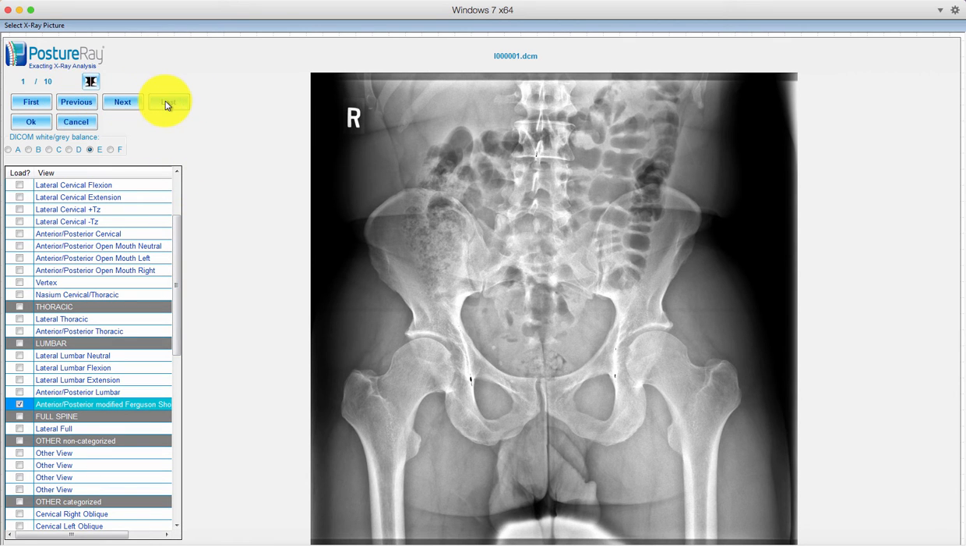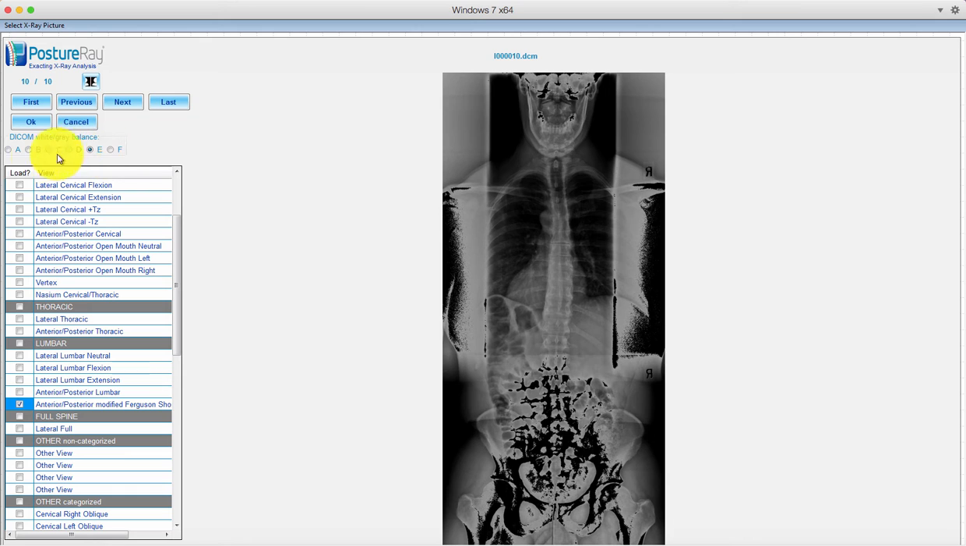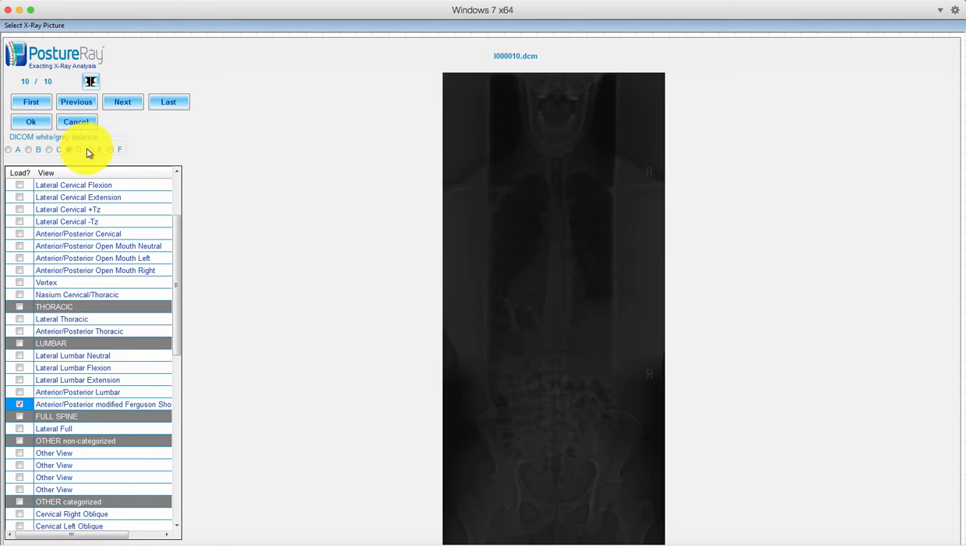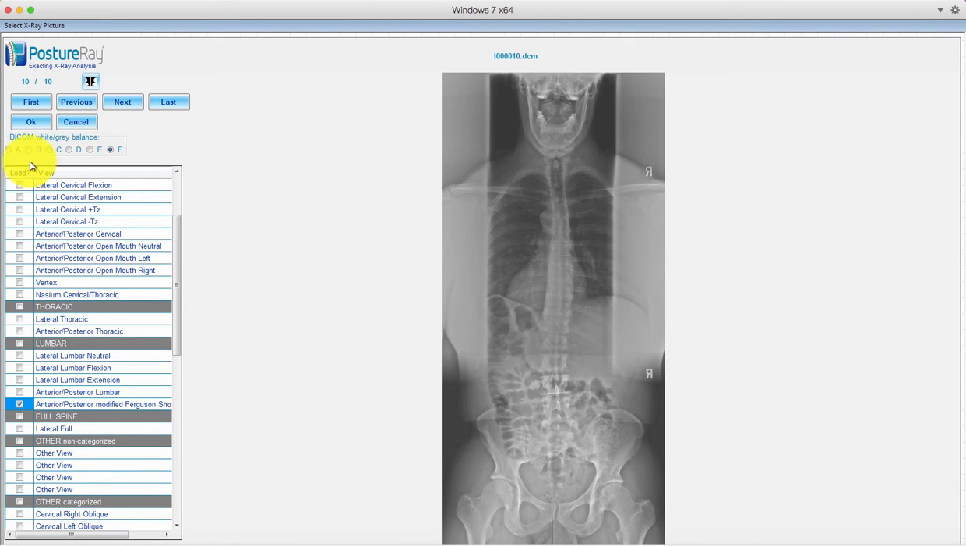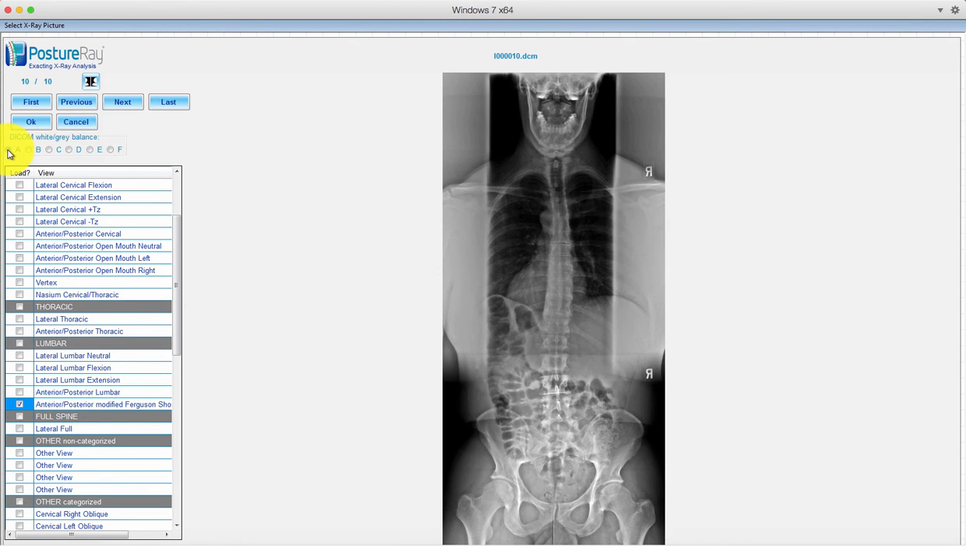Now, I'm going to show you, I have an AP full spine here. If we choose a couple different color formats, obviously you can see certain ones aren't coming in as clear. This one we can work with. Okay, but we're going to pull it in as A.